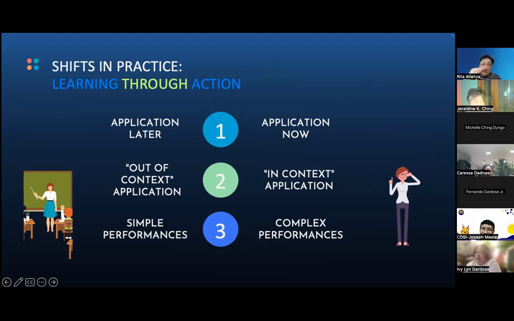Okay, think about 1 and 2 first. Think of your PETAs, your performance tasks. And just try to appreciate that the reason why you're giving a performance task is it's application now, and you're trying to make it authentic so that it will be in context in a way that they can apply it now, even if they are not yet at their grade level, they're not yet really experts.